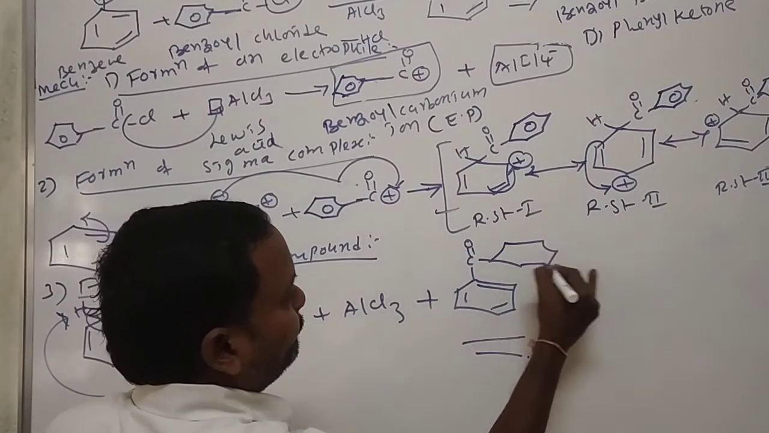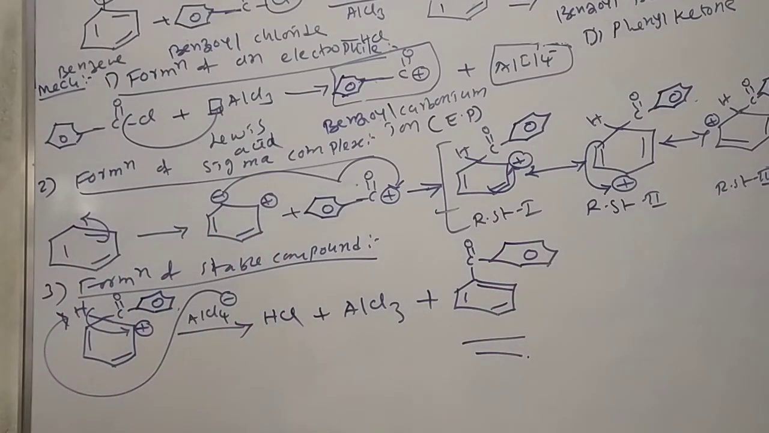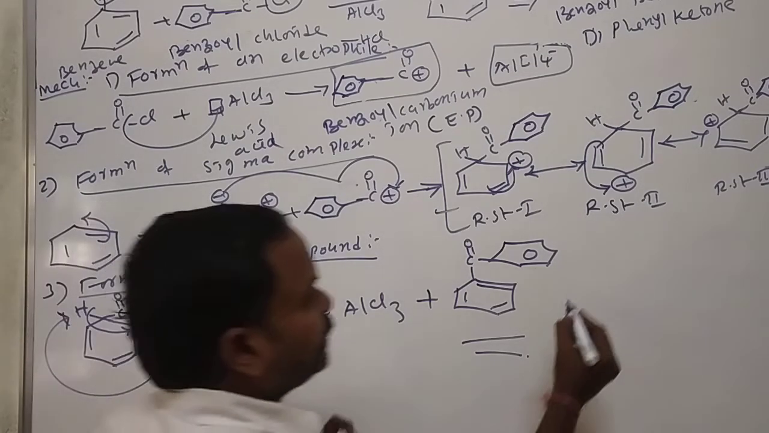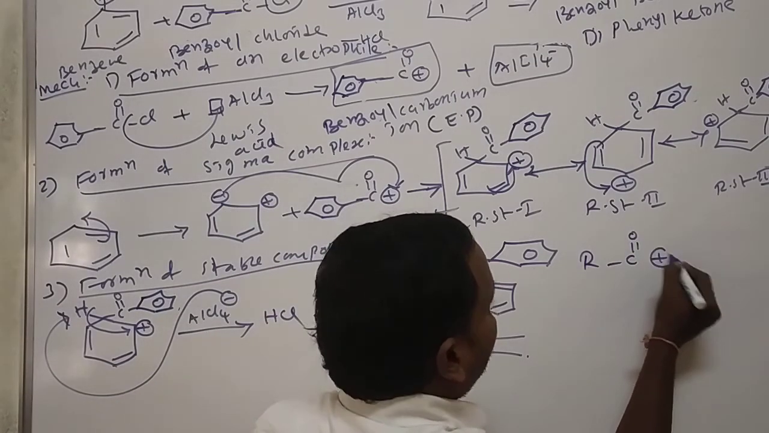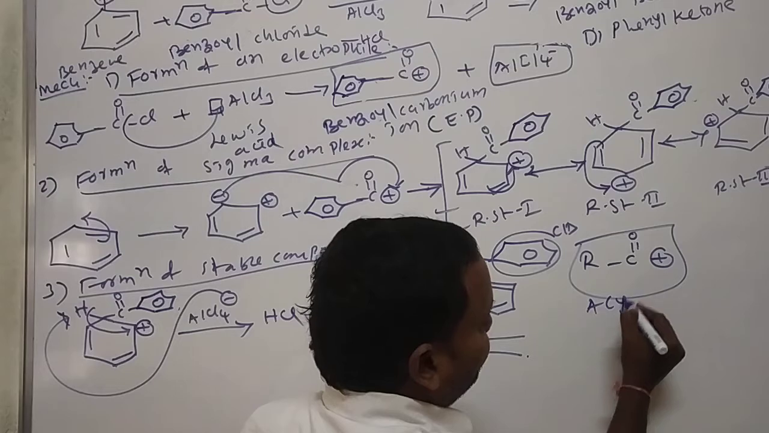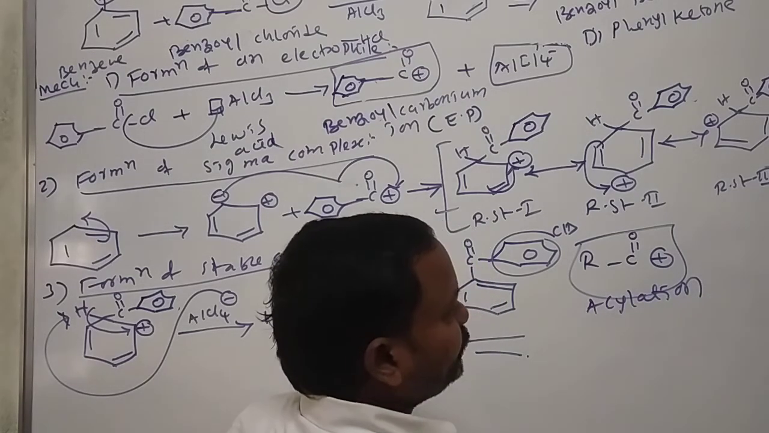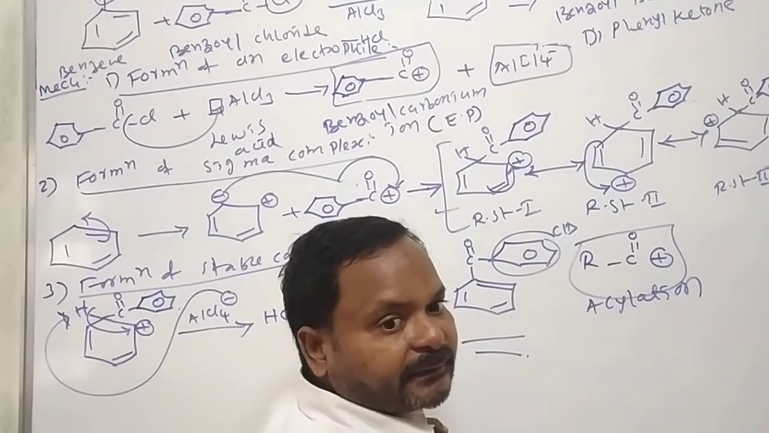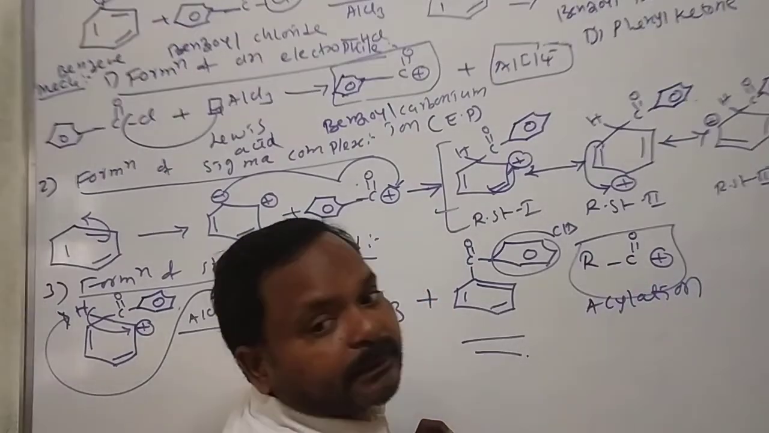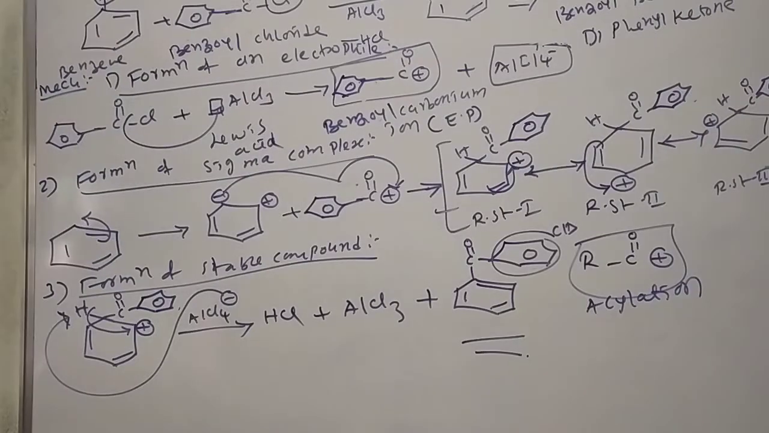We'll get benzoyl benzene, or benzophenone, or diphenyl ketone. This we call Friedel-Crafts benzoylation. Previously we called Friedel-Crafts acetylation. If you substitute RC double bond O in place of phenyl and methyl, we call it acylation. CH3 is there means acetylation. R is there means acylation. Phenyl is there means benzoylation.